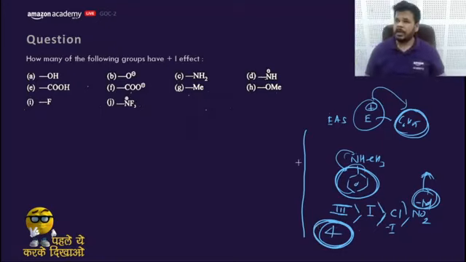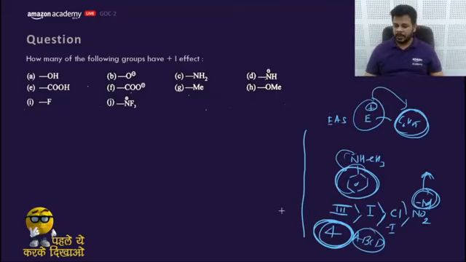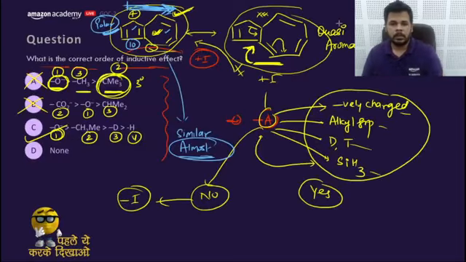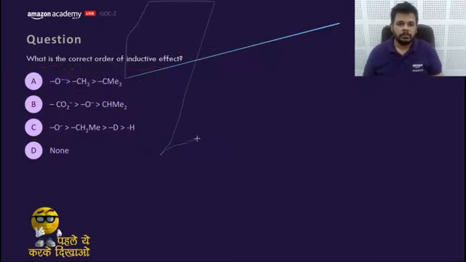A, B, D. Okay, correct the answer. A, B, C, D. Correct the answer. Let me check the answer first. Let me clear it first.